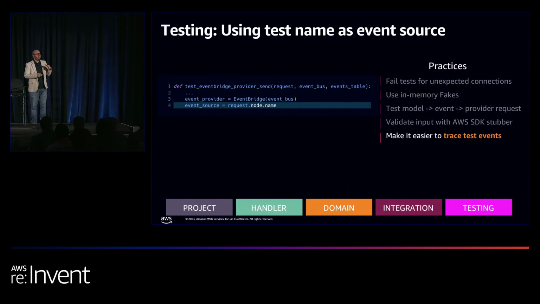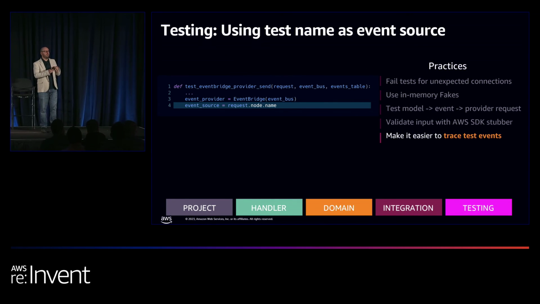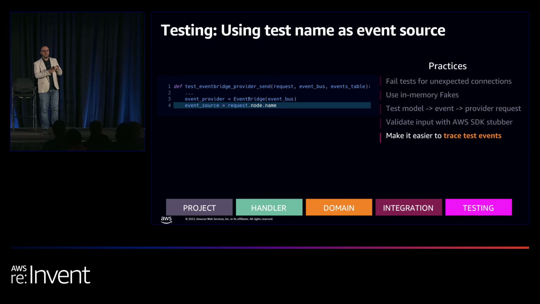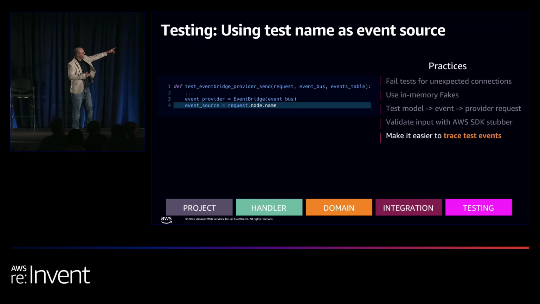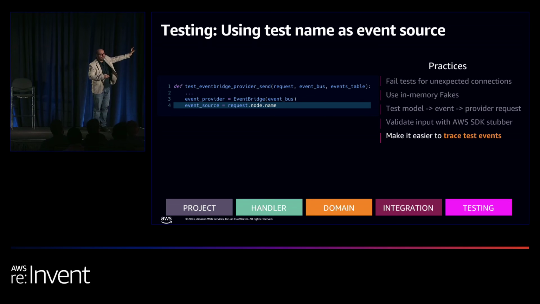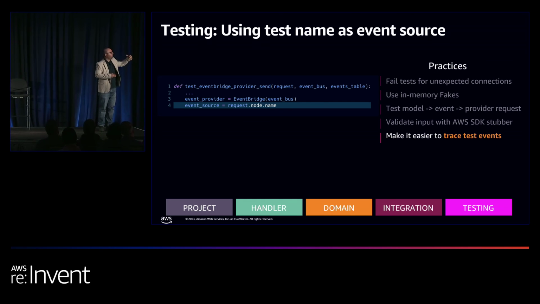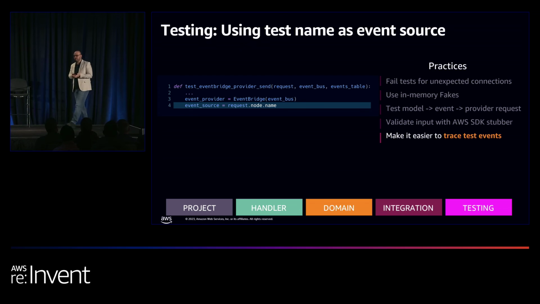Internally, the trick is to use a not very well known feature in PyTest called request. If we ever change the name of our test, it will fail eventually. So what we want is to dynamically take the name of the test and use it as an event source. So now we know every event that was ever generated that came from a test would always have test underscore, because that's how PyTest would actually work. So you can now make it easier for you to have infrastructure in there.